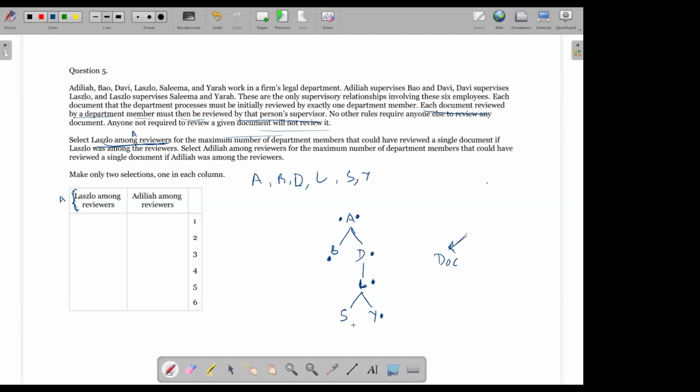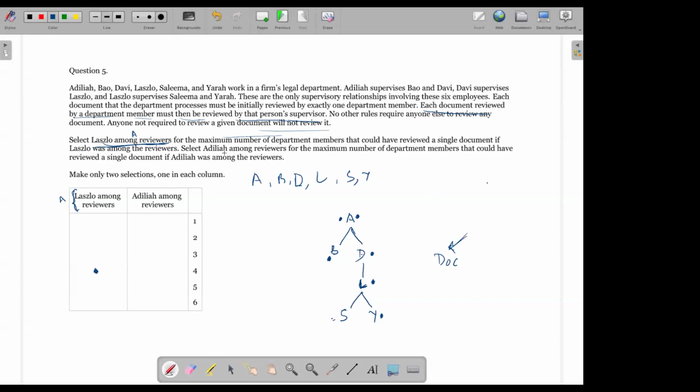This could have happened, let's say, if the document had first come to S. Then S would have reviewed it, then L would have reviewed it, then D would have reviewed it, then A. So if L is among the reviewers, then a maximum of 4 people could have reviewed the document, right? So I'm going to select 4 over here.